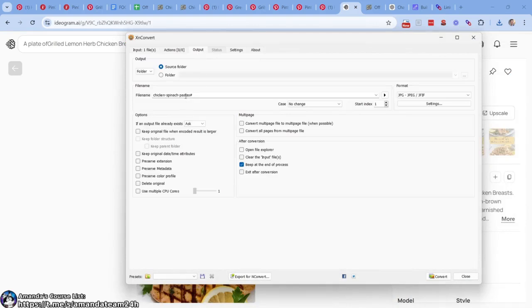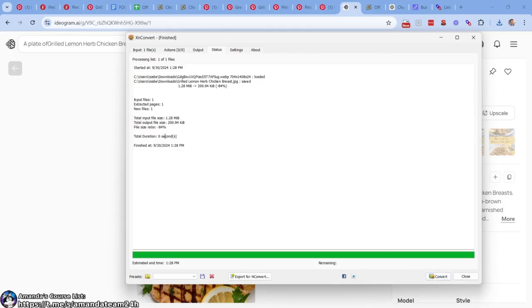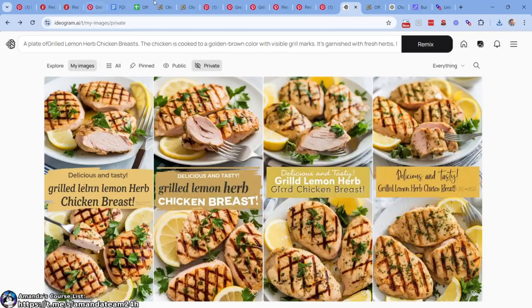Our output is going to be something similar to that. And we don't need a number affixed to it, right? Do we want to do anything else? Convert. There you go. We made it much smaller. Very, very nice. So the next step is to take that, right?